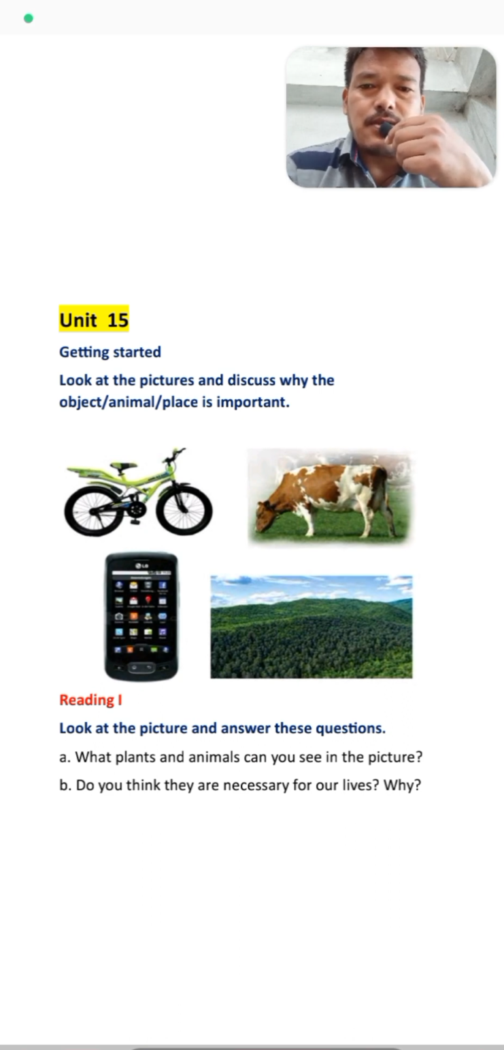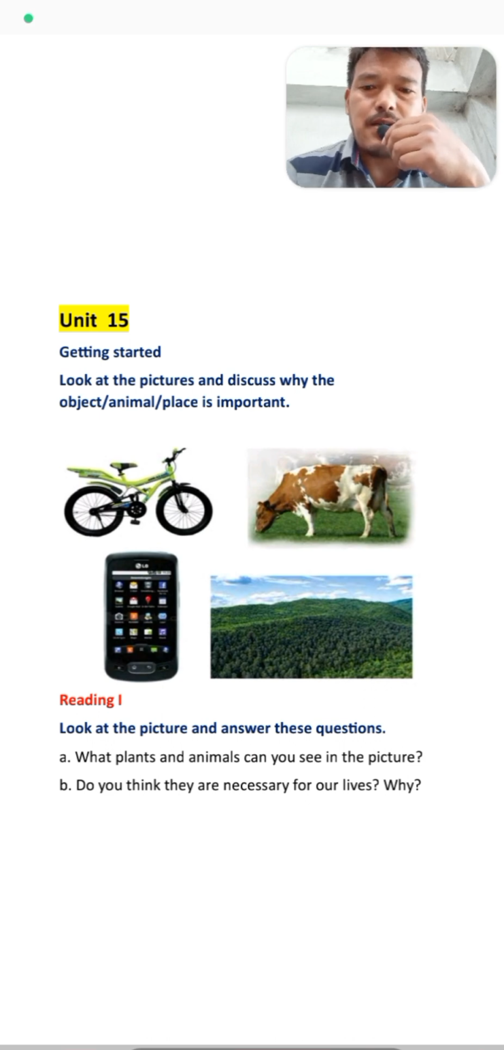You can see, students, here is the first picture of an object, that is a cycle, and the second is a cow, third is a smartphone, and the fourth one is a forest, and you can see green all around. It's a green and awesome place. We can see it's a place. Let's discuss the first picture. It's a cycle, students. Why is the object, animal, place important?